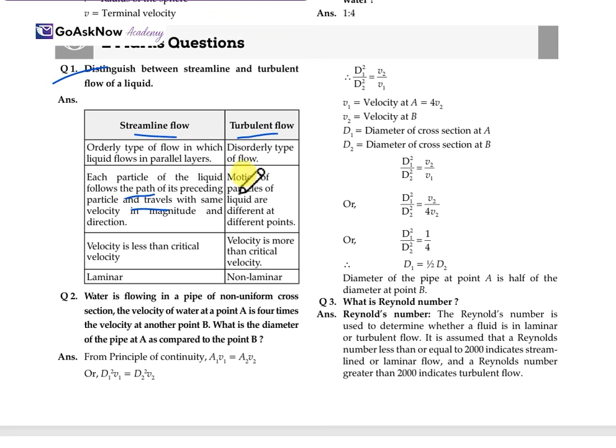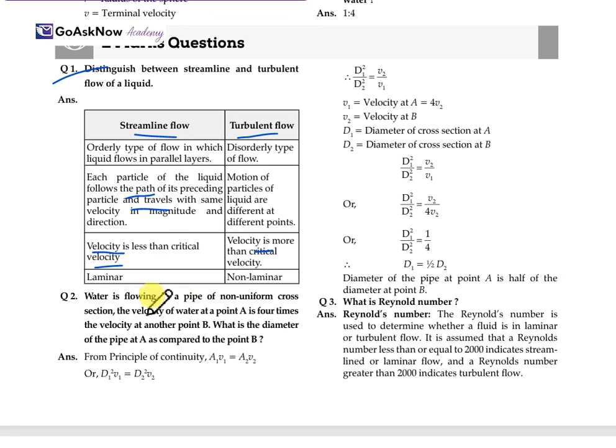And in turbulent flow, the motion of the liquid particles is different at different points. In streamline flow, velocity is less than the critical velocity. In turbulent flow, velocity is more than the critical velocity. It's a laminar flow, it's a non-laminar flow. So this is the difference between streamline and turbulent flow of liquid.